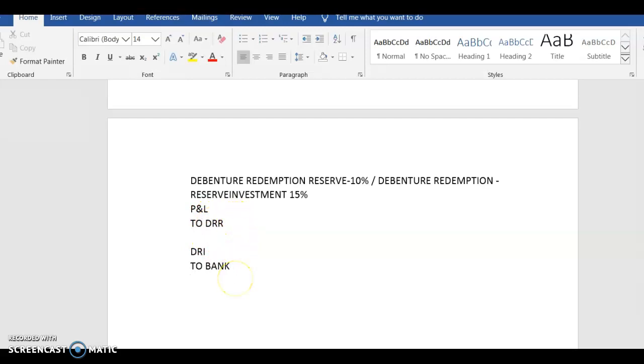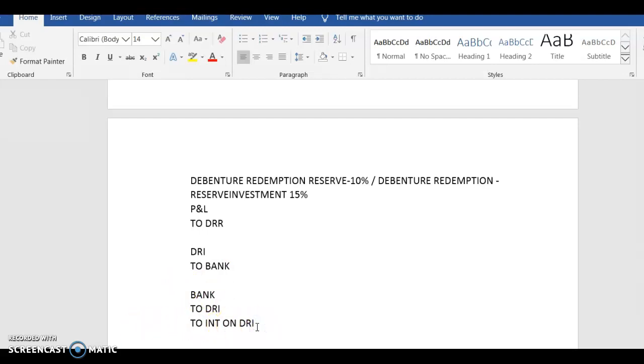So therefore, in the last year I will receive the money by selling the investment, so it will be bank to DRI. Not only this, I'll also be receiving interest, so interest on DRI. This can be for every year actually, which I'm showing here.